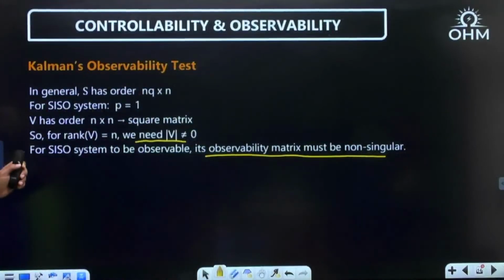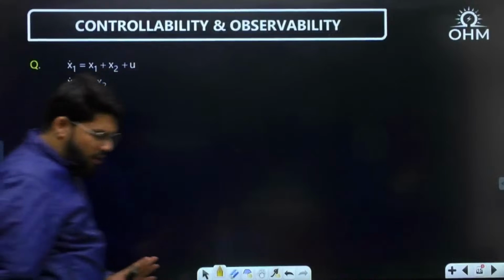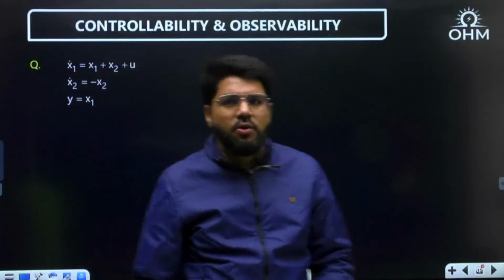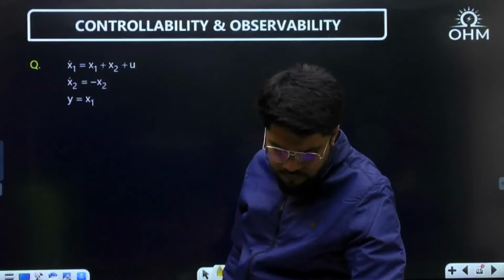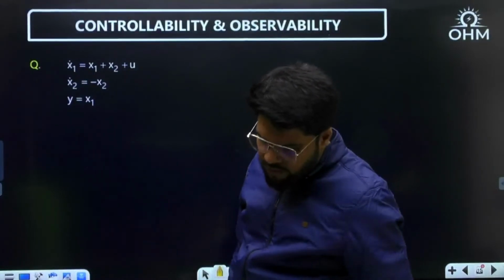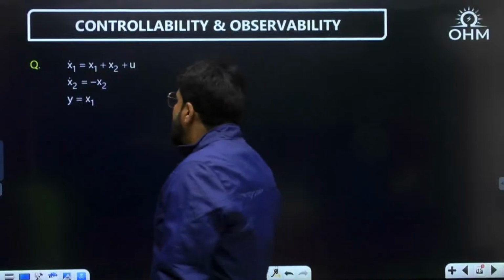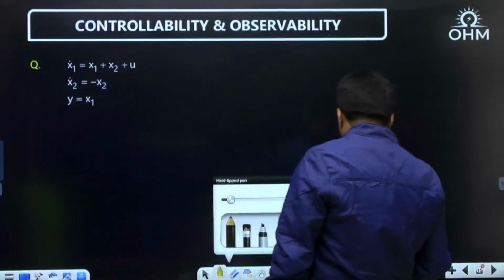Let me first apply this test to a second order system, then slowly we will go to the third order. First, let us write this in matrix structure.